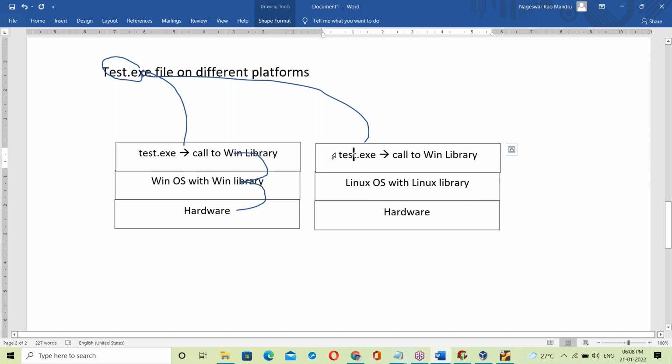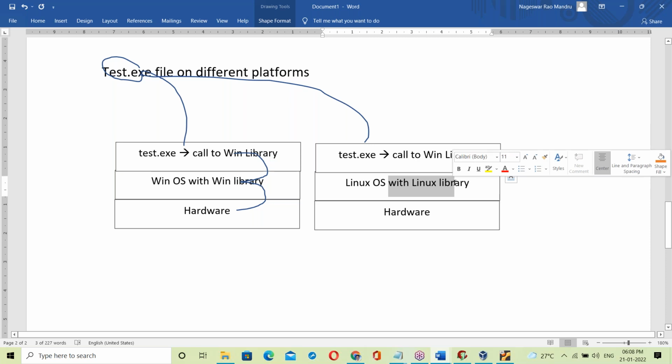Now when you try to run this test.exe file on a Linux base, it will try to invoke the Windows library on Linux, but it is not available. Simply fails. A different library is available, so it simply fails. That's it. So that's the reason exe file is OS dependent.